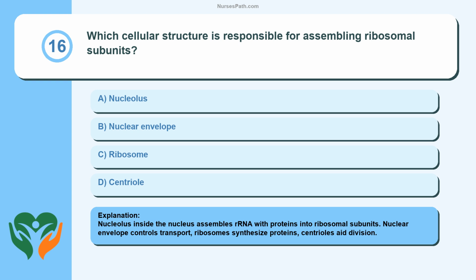Nucleolus inside the nucleus assembles rRNA with proteins into ribosomal subunits. Nuclear envelope controls transport, ribosomes synthesize proteins, centrioles aid division.